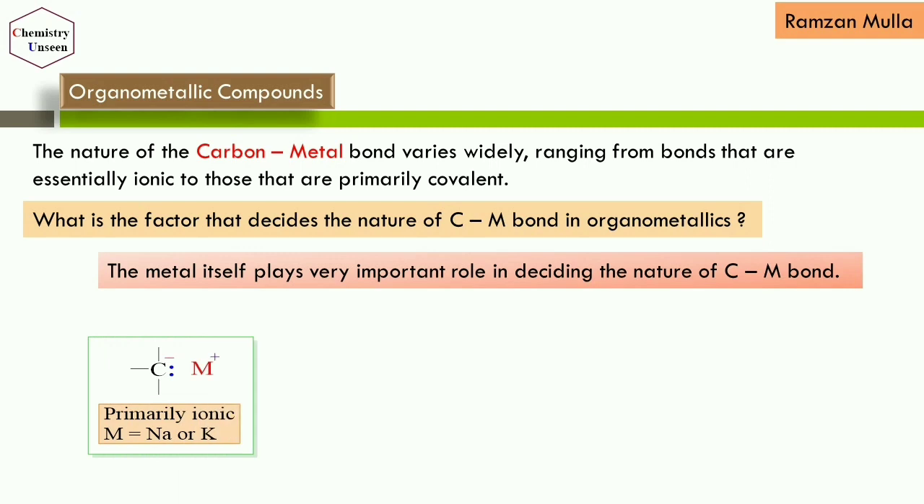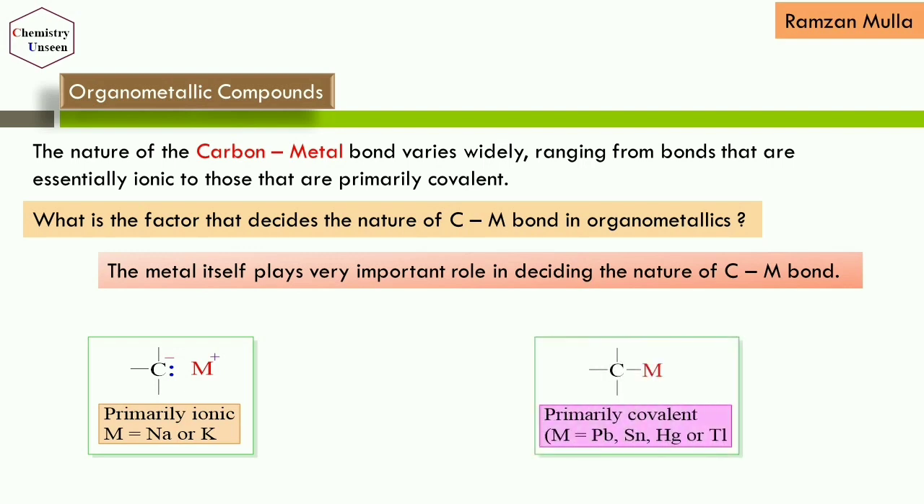When we take metals like sodium or potassium, these are more electropositive metals, they are less electronegative elements. When these are connected with carbon, they form an ionic bond between the carbon and the metal. Again, we have certain carbon-metal bonds that are covalent. If you take metals like lead, tin, mercury, and thallium, the bond between carbon and metal will be covalent.